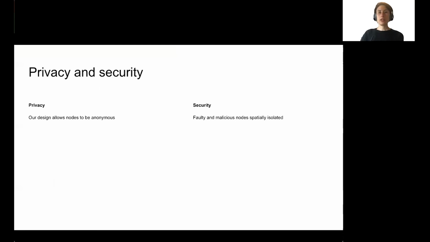Our system achieves our privacy goals by allowing nodes to be anonymous. One security issue we want to address is that faulty and malicious nodes could hurt the synchrony of the nodes around them, but these attacks will be spatially isolated. Thomas is now going to discuss the hardware.